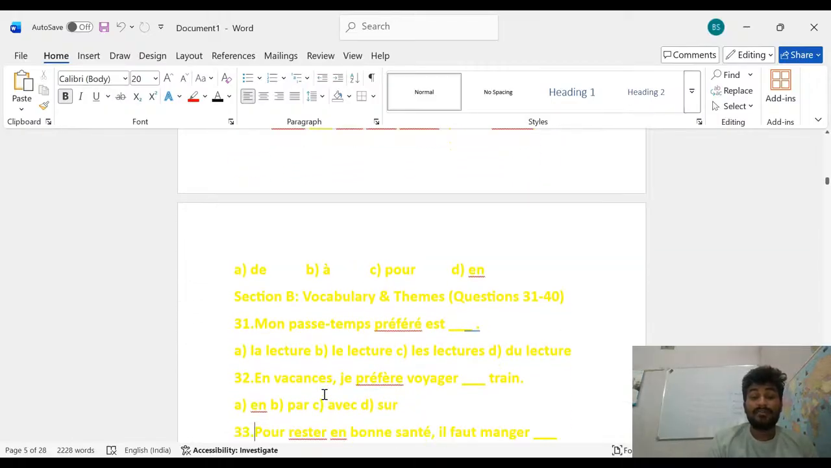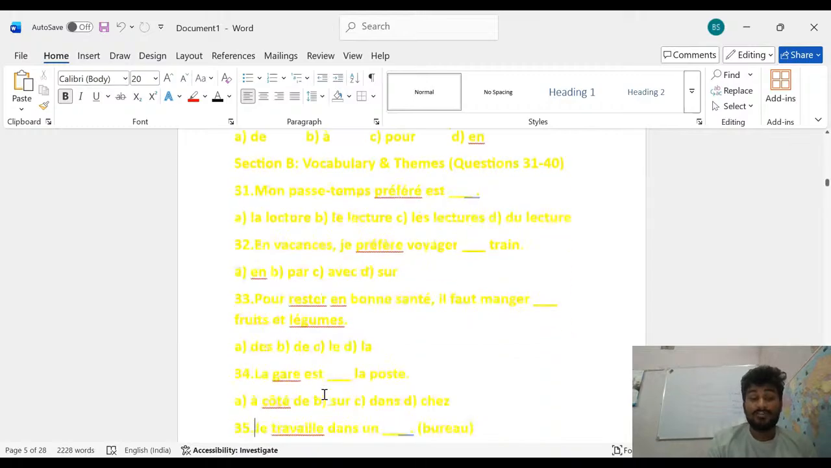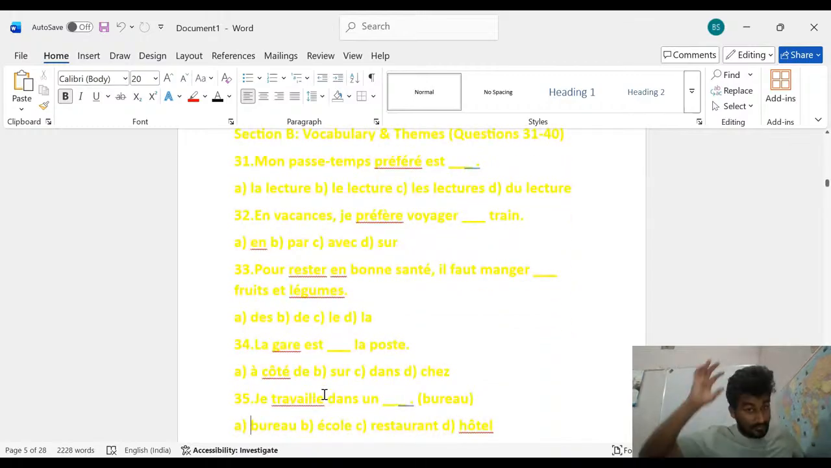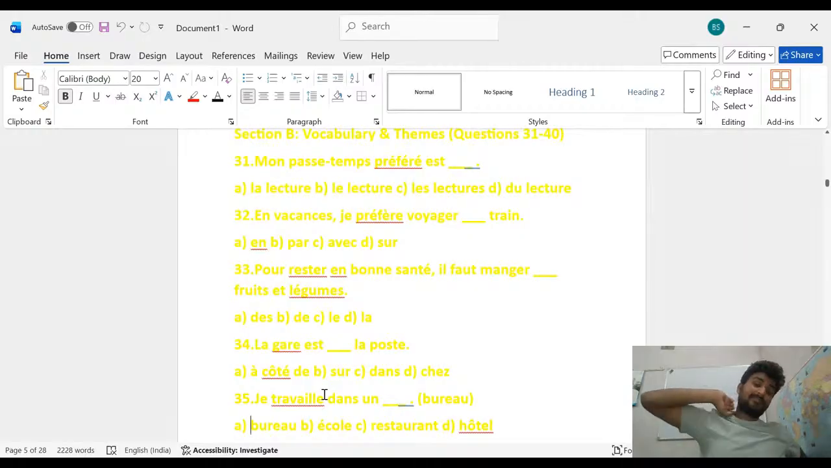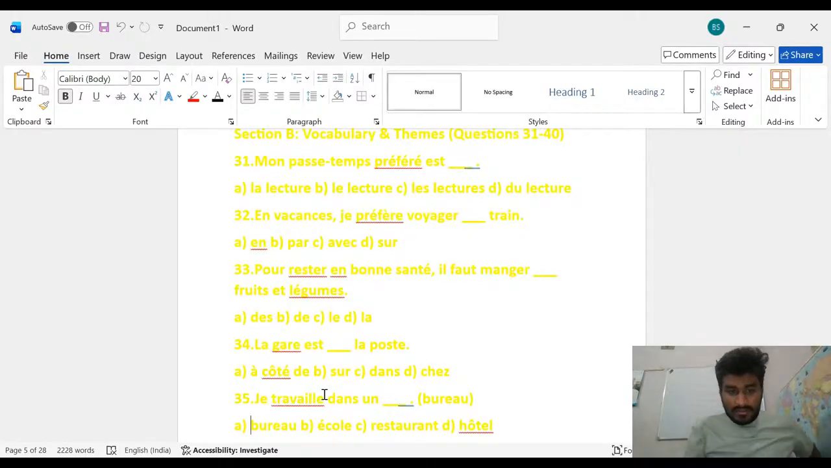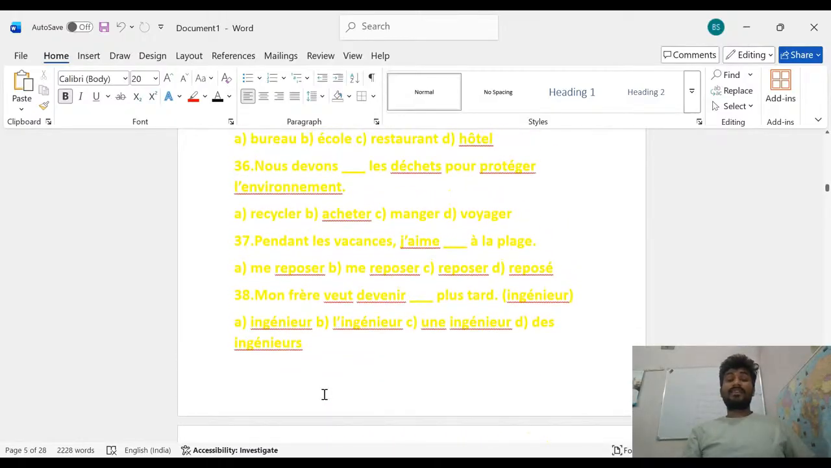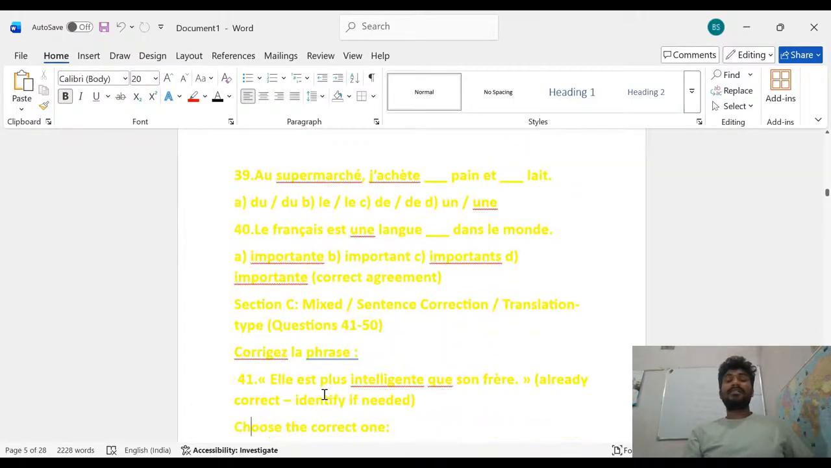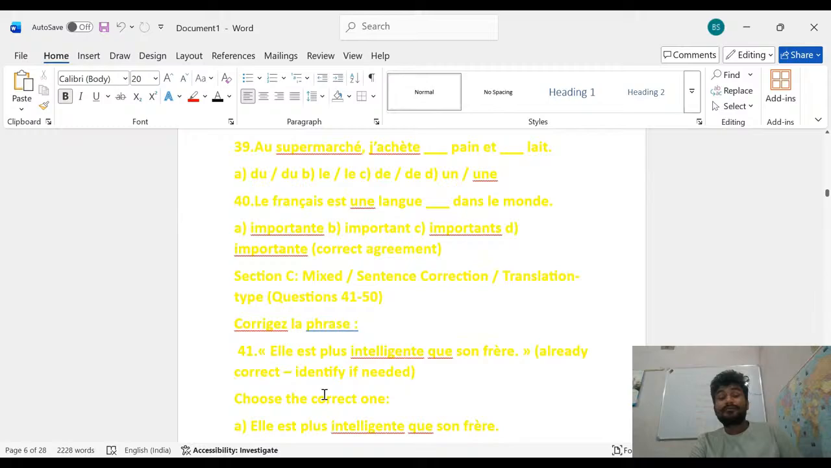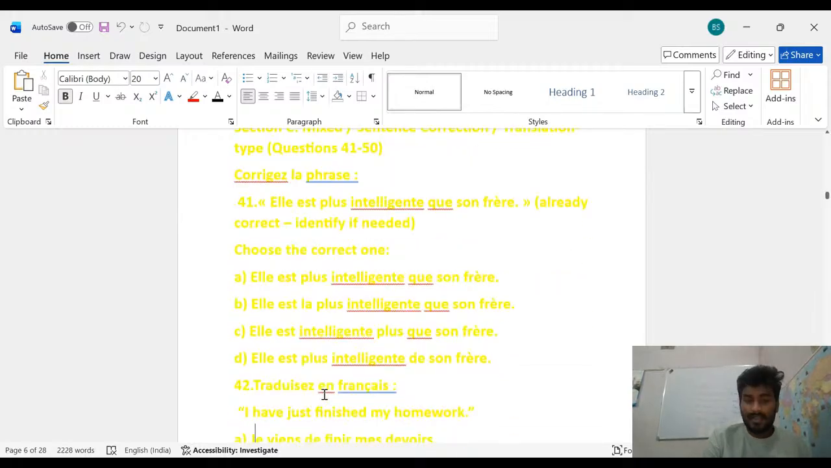And after that, section B is the vocabulary and theme questions. So it is question number 31, based on the vocabulary and the themes. And after that 32, then 33, 34, 35, then 36, 37, 38, and then the 39 is here. Then 40, and then it is over. So mixed sentence correction and translation type. These are the things.